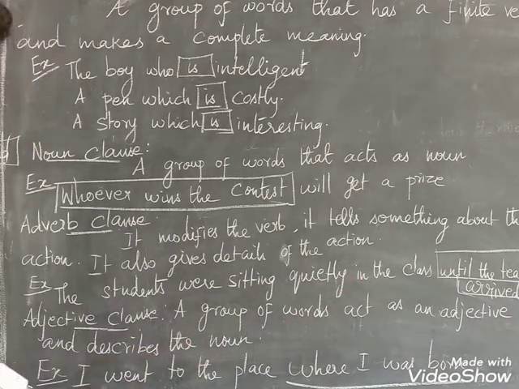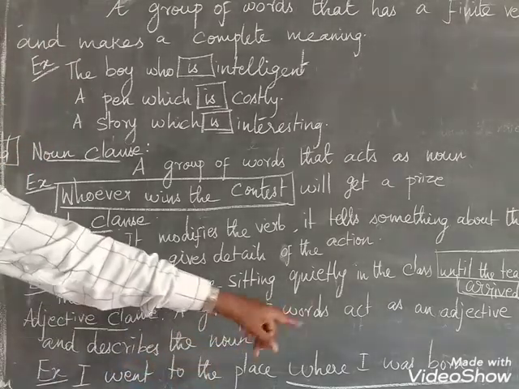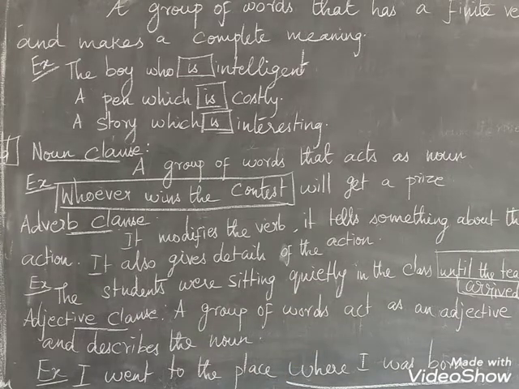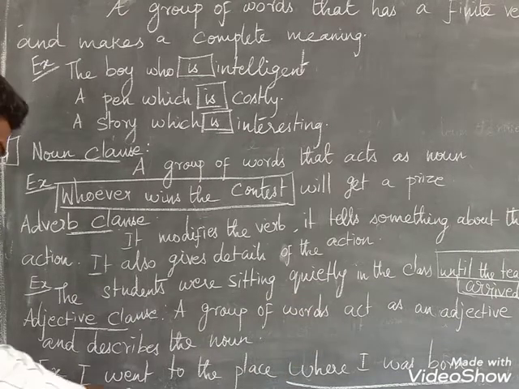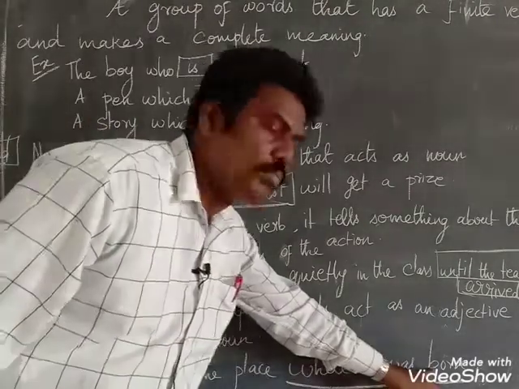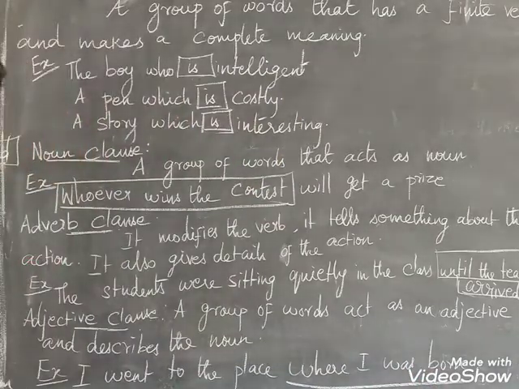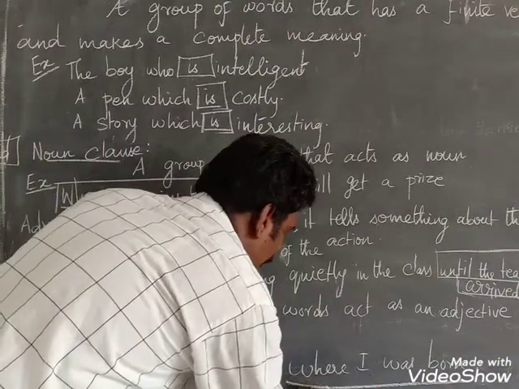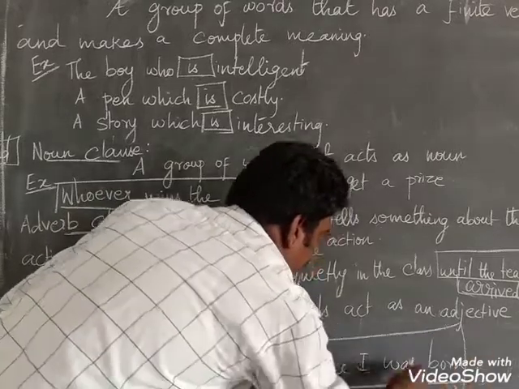You see, I went to the place where I was born. So here, see this: where I was born is an adjective clause.